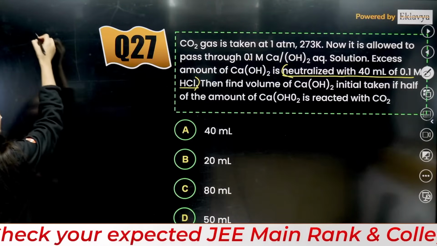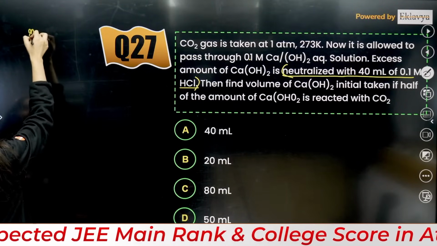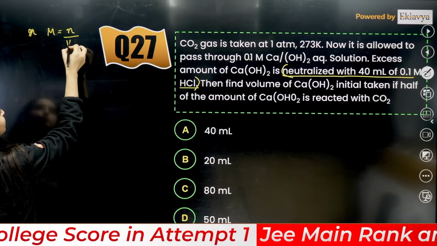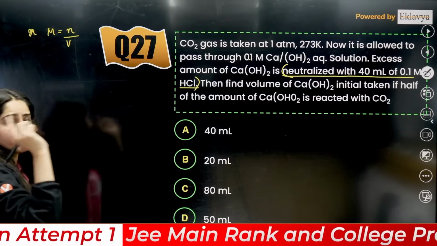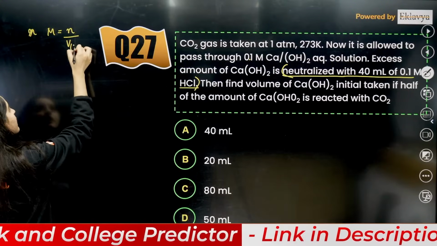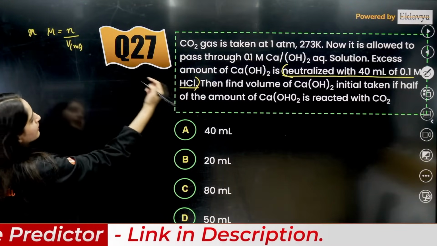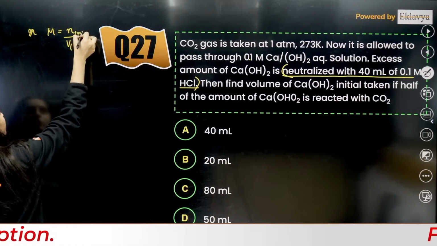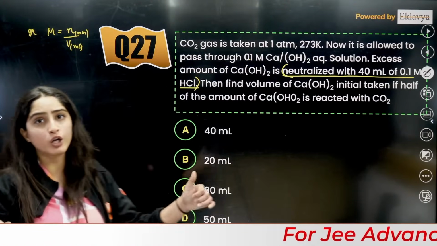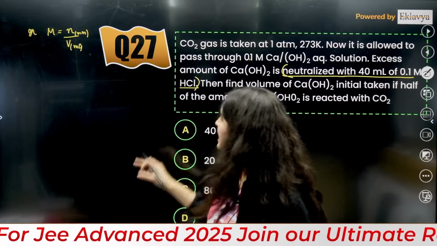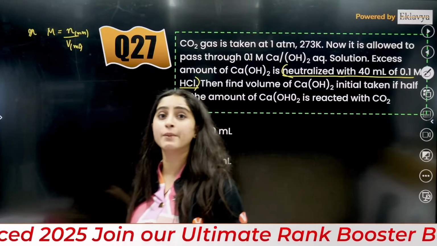So we know that molarity is equal to number of moles by volume. If volume is in liters, remember one thing, if this is given in milliliters, the number of moles will be in millimoles. Okay, understood? If volume is given in milliliters, then moles will be in millimoles.